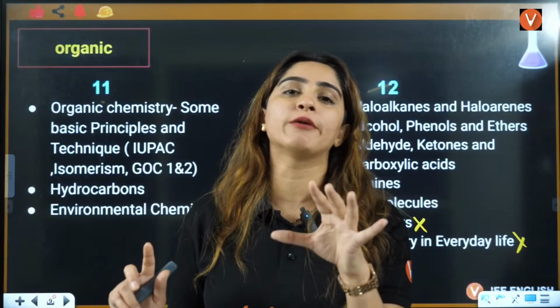So for your knowledge, the charge of an electron is minus 1.6 into 10 raised to power minus 19, a proton is plus 1.6 into 10 raised to power minus 19, and a neutron is 0. Relative charge, we take it as minus 1, plus 1 and 0. And if you talk about mass, the mass of an electron is 9.1 into 10 raised to power minus 31. Don't worry, you will get the PDF.